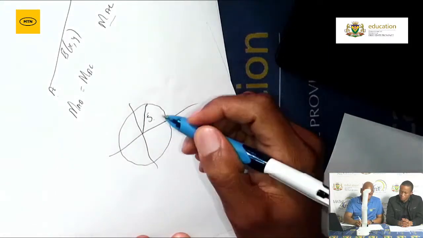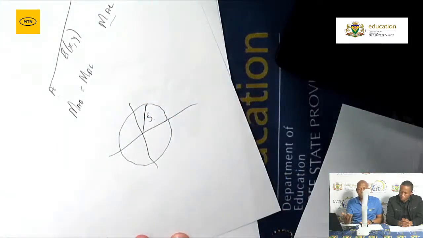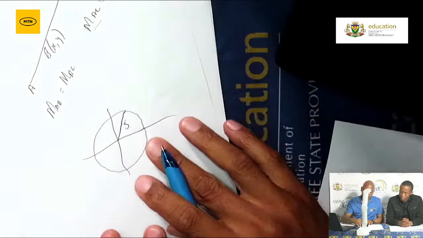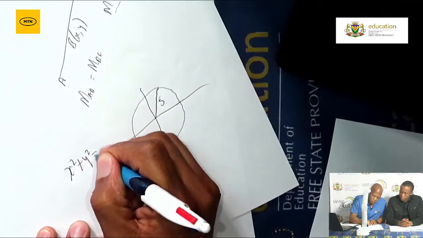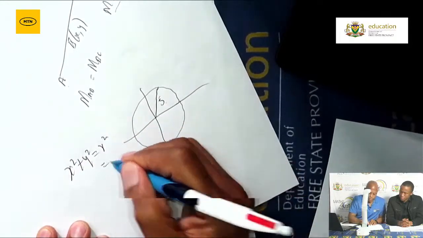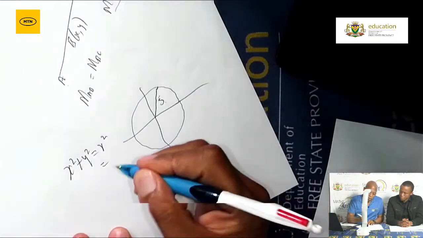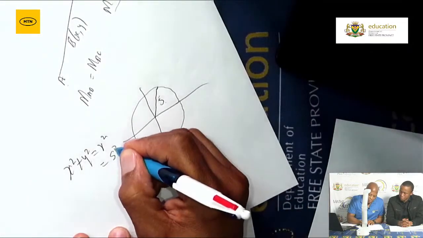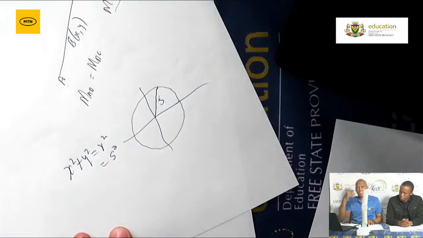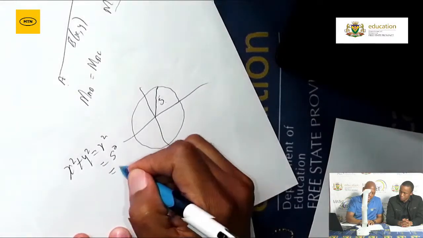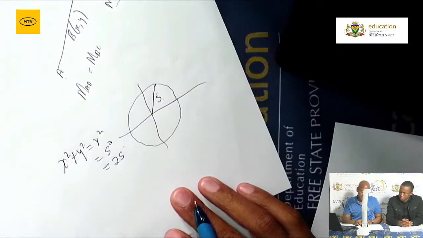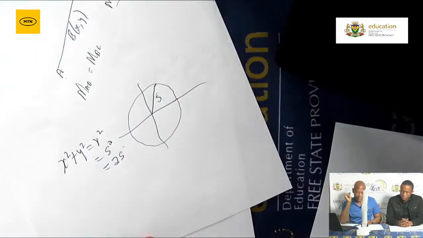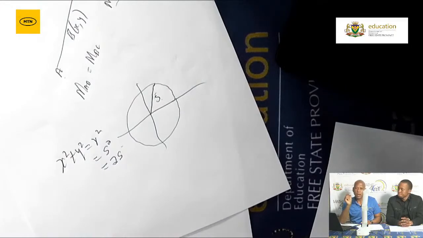If the radius is 5, then it's easy for me to determine the equation of the circle, because you remember from the formula, you have x squared plus y squared is equal to r squared. What you're going to do is substitute r by 5, and remember, you must write exponent 2 to that. Then you simplify, and it becomes 25. That is the first scenario. The second scenario will be when you are given a point.